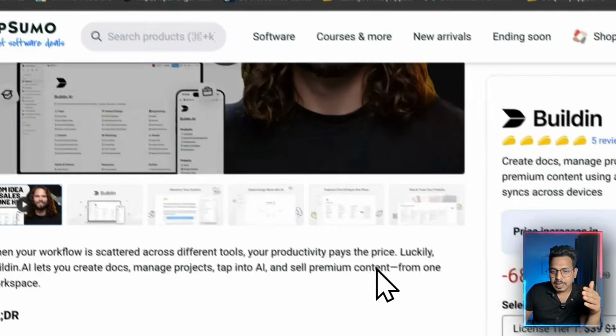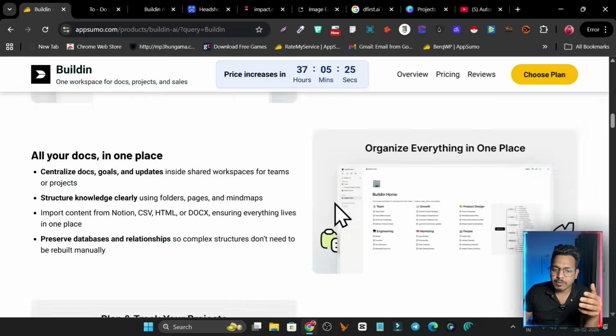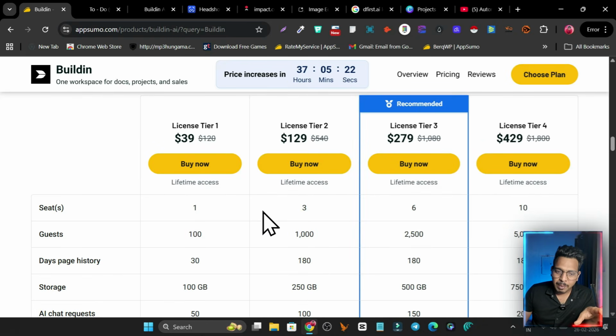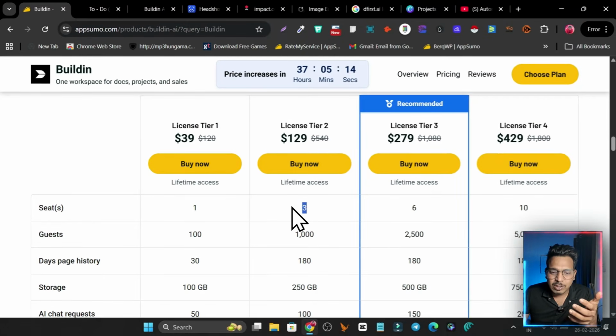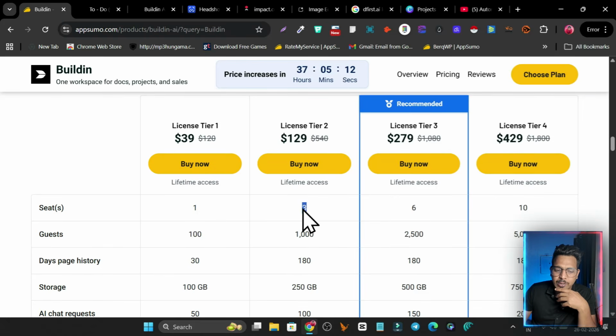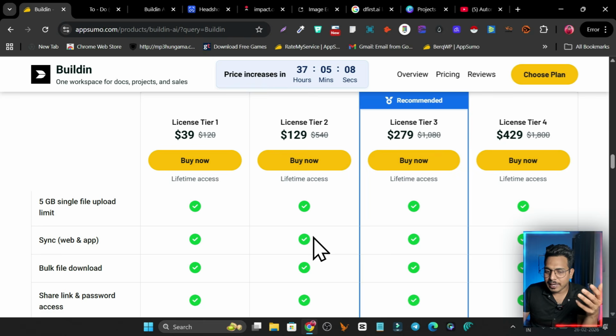So this is Buildin, starting from just $39. You have to get its lifetime deal to get access to the platform. There are multiple tier plans available, but I suggest going with at least the tier 2 plan because this will give you a higher number of seats. It might be possible in the future you want to add your colleagues or team members, so in tier 2 you can easily do that. There's also page history and higher limits you will get in tier 2.